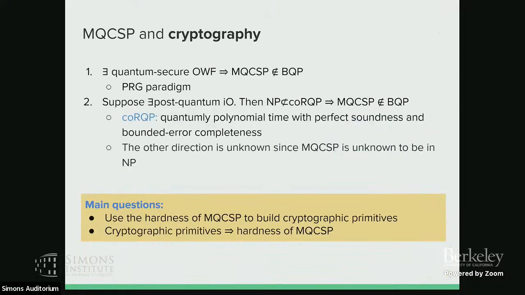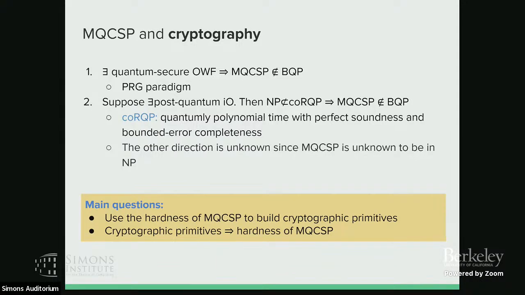And then I want to talk a little bit about MQCSP and its connection to other problems. For example, if we have a quantum-secure one-way function, then MQCSP is not in BQP. This follows because you can use MQCSP to break the PRG, and then use it to break the one-way function.